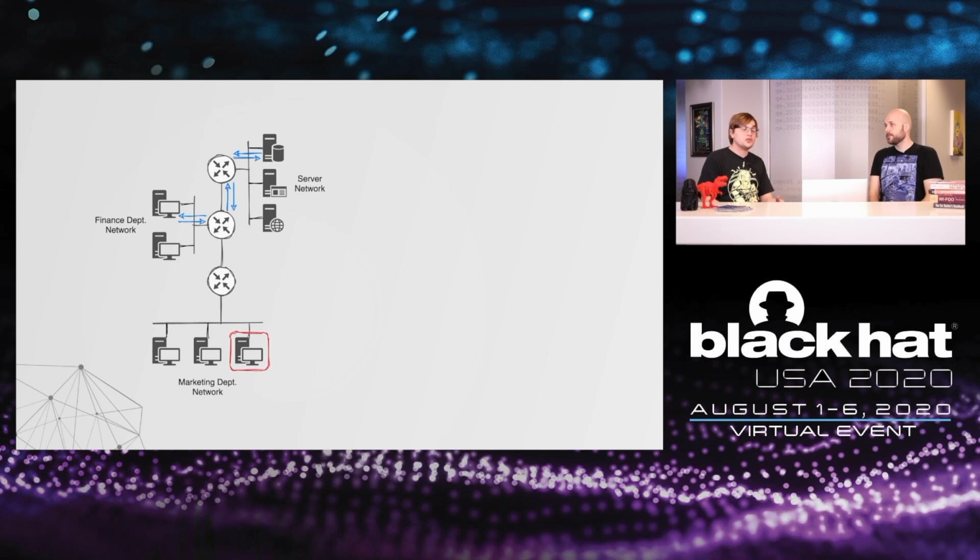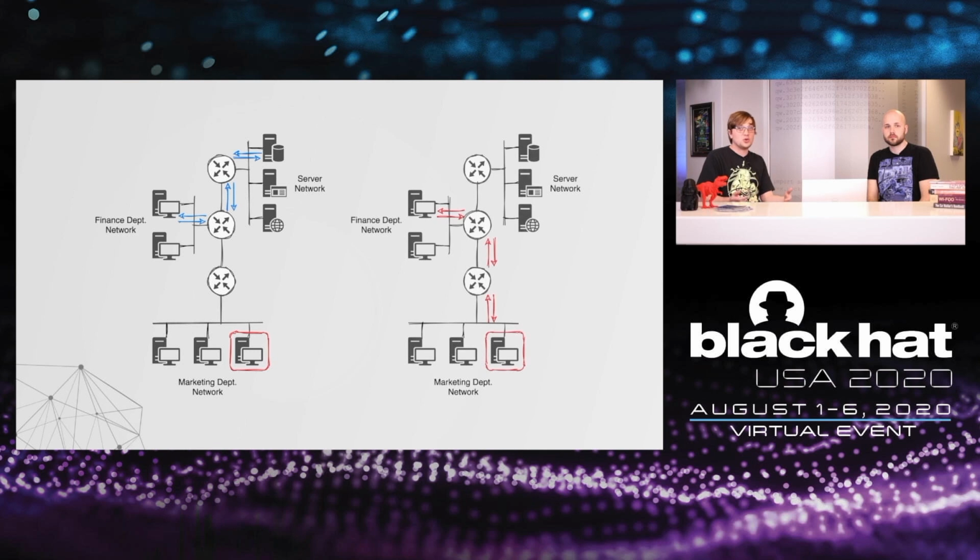So consider the traffic flow indicated by the blue arrows, a normal traffic flow of a user in the finance department accessing an ERP server in the server VLAN. So what can we do? We can inject routes with higher priorities, or let's call it higher priorities for now, to redirect that traffic from the finance user to our malicious attacker-controlled PC. So that's pretty useful. Getting ERP traffic on your attacker machine could probably have some devastating impacts, right?